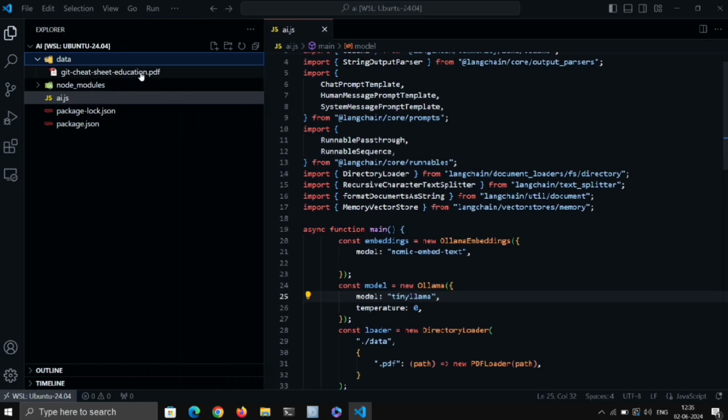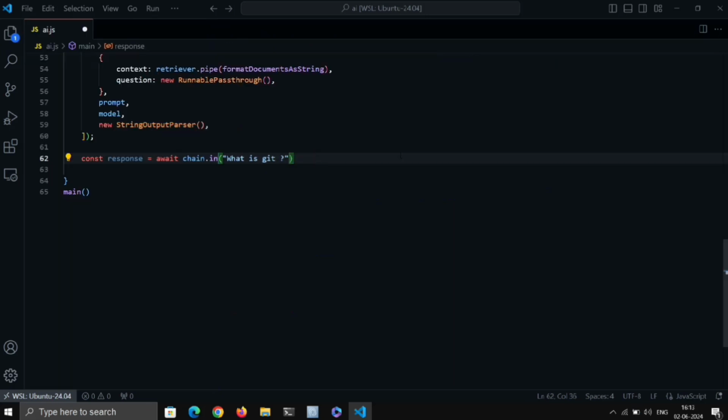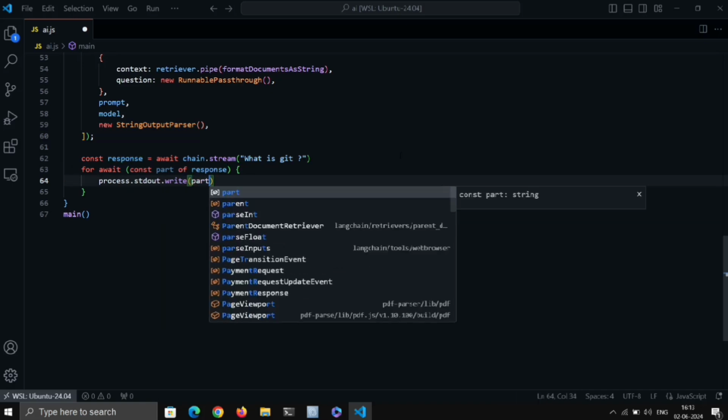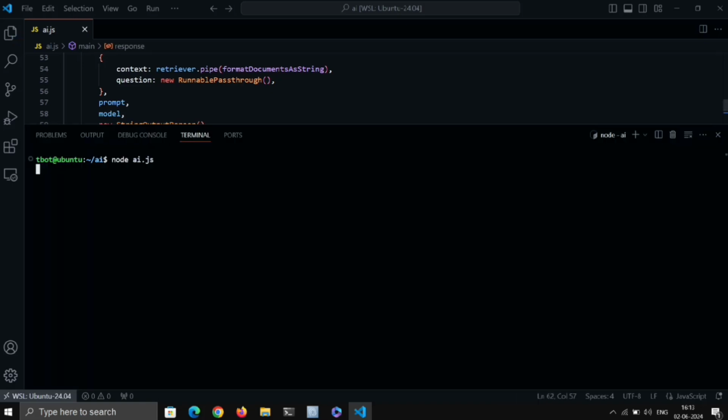So to fix this, we can stream the response. Instead of invoke, we'll use stream. And then inside a loop, we'll pass through the incoming response and print it out to the console. Now if we run it, it's streaming.